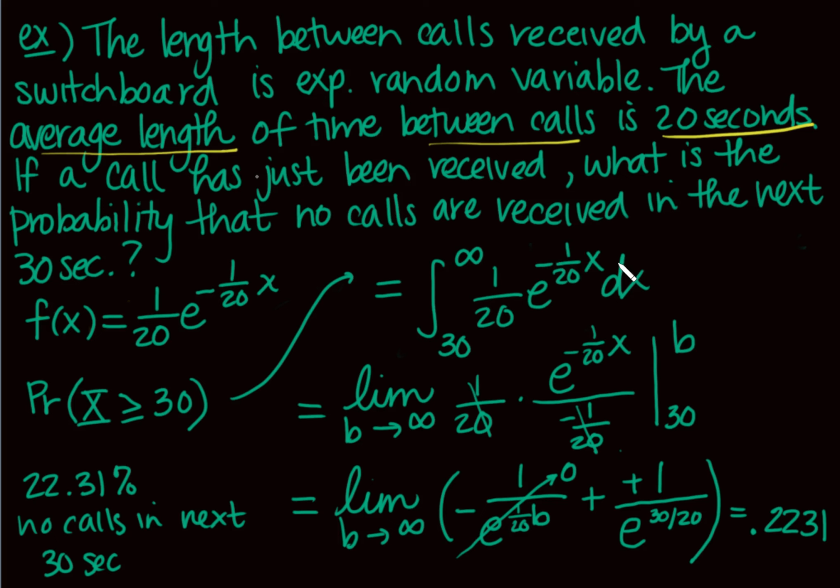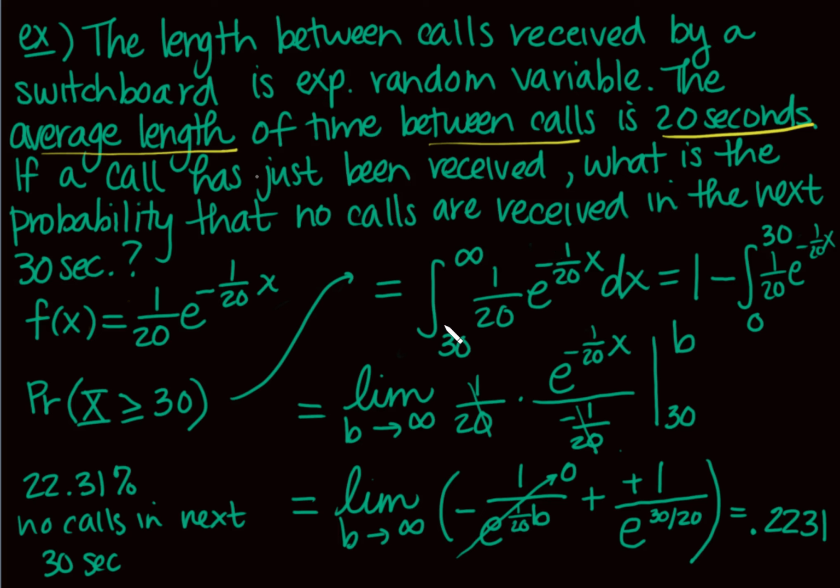If you don't like how we're doing this with the 30 to infinity, one thing that you can do that they show you in the book, and I actually really like this, I just actually didn't think to do it right now, you could do 1 minus the integral from 0 to 30 of 1 over 20 e to the negative 1 over 20x. And the reason we can do that is, remember that if I integrate this whole thing from 0 to infinity, it's going to equal 1. So if I integrate from 0 to 30 plus 30 to infinity, that would equal 1. So if I just subtract this guy from both sides, this is what I'm going to get.